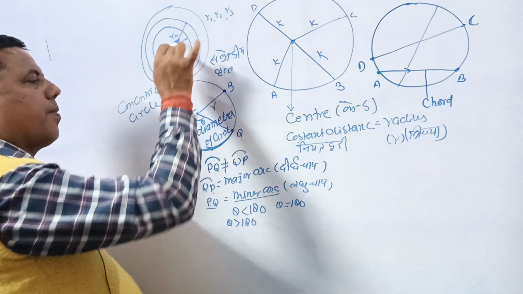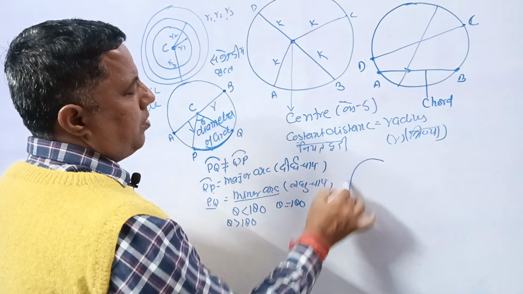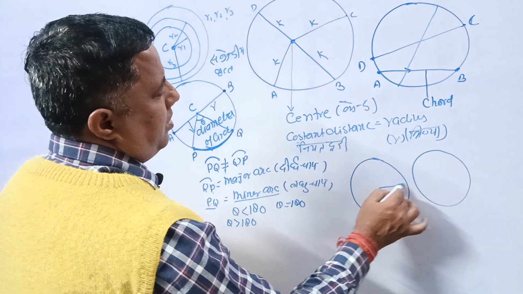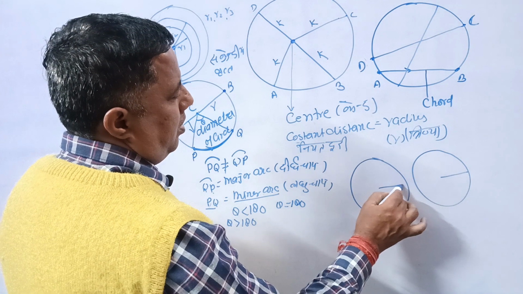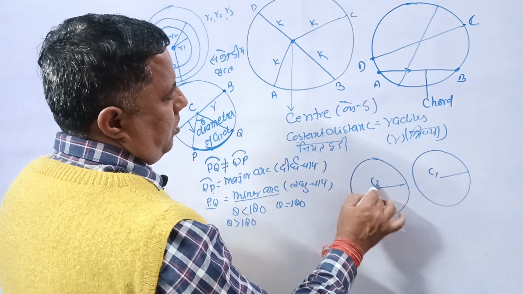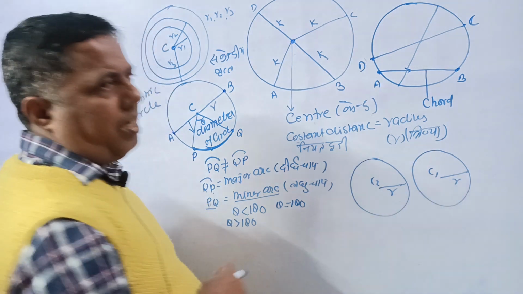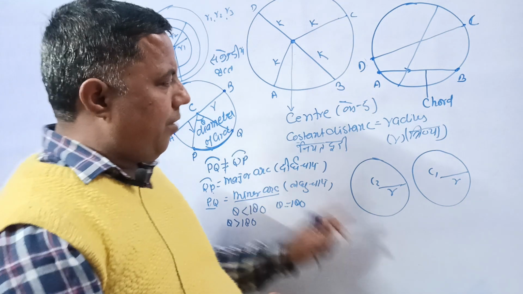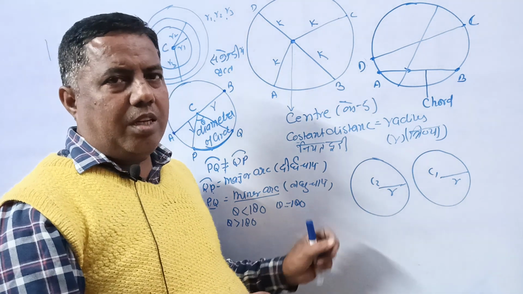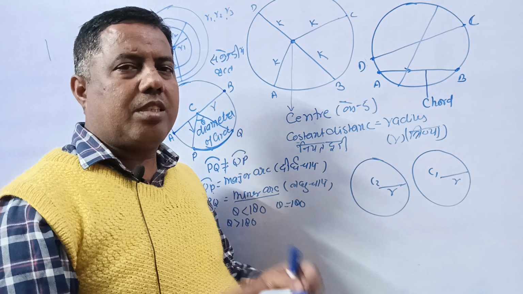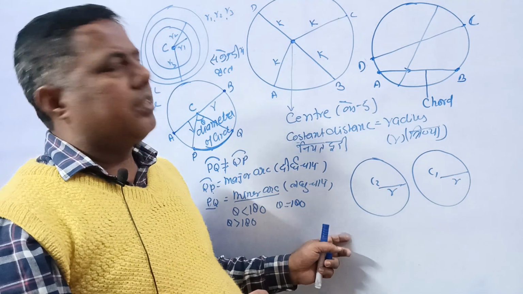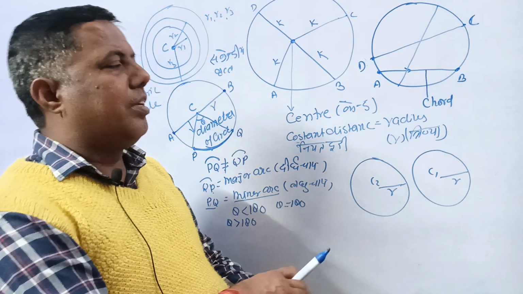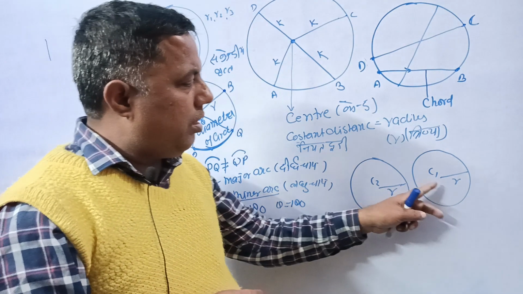Radius the same, but center different. C1, C2, R. Those circles are known as congruent circles. If the center is different and the radius is the same, then the circles are known as congruent circles.